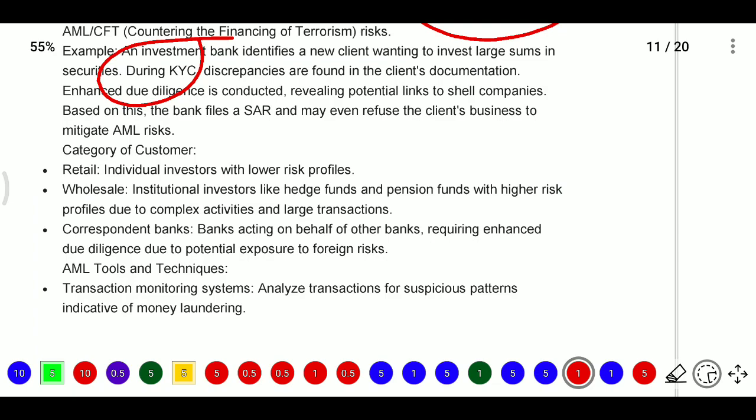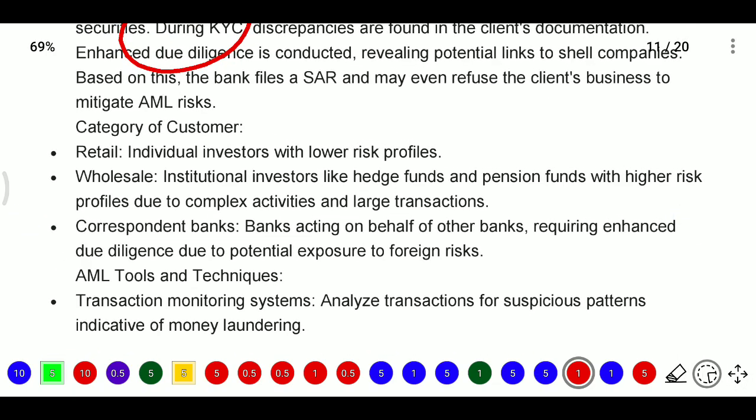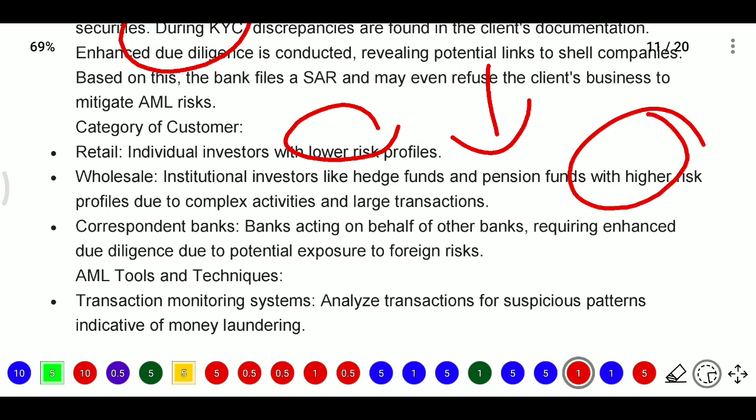In categories, we have different categories of customers. One is retail customers, that is individual investors with a lower risk profile. Next, wholesale, that is institutional investors like hedge funds, pension funds, PE funds, mutual funds, which have a higher risk profile due to complex activity and large transactions.